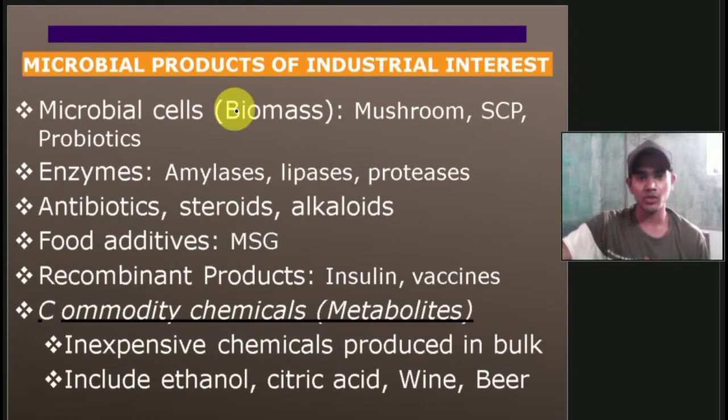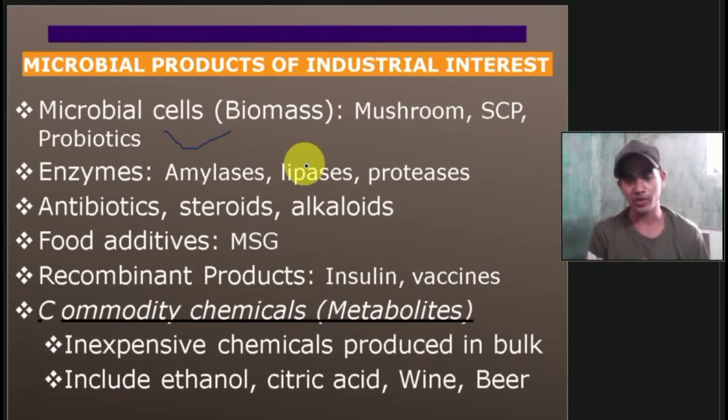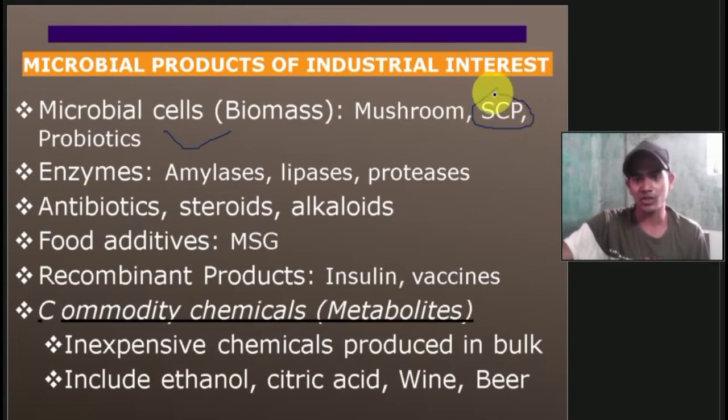Then microbial products of industrial interest. We have microbial cell biomass. What is microbial cell biomass? Like mushrooms, if you consume mushrooms: oyster mushroom, button mushroom, shiitake mushroom. There is a lot of variety of mushrooms. Then single cell protein (SCP). If you have heard the news about single cell protein, like chlorella. What is chlorella? Not cholera. Cholera is a disease, and chlorella is a single cell protein.